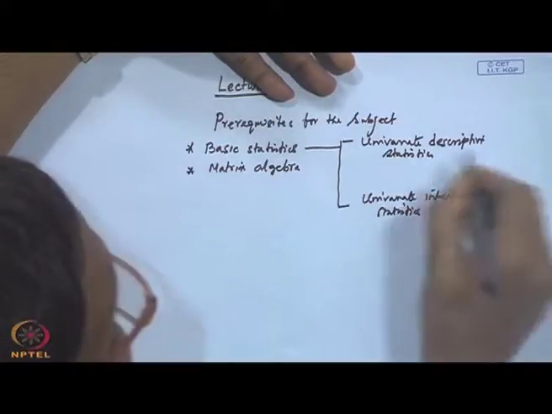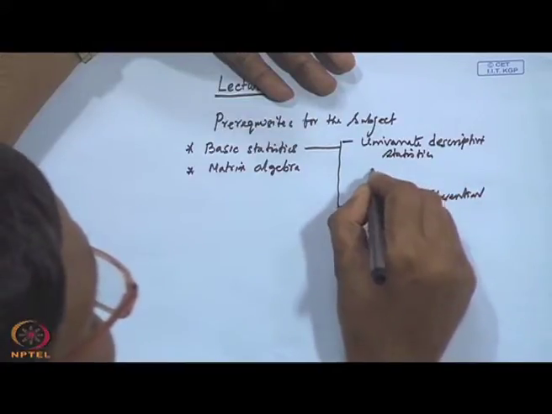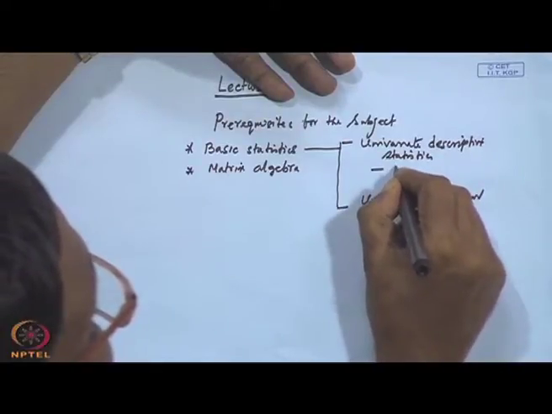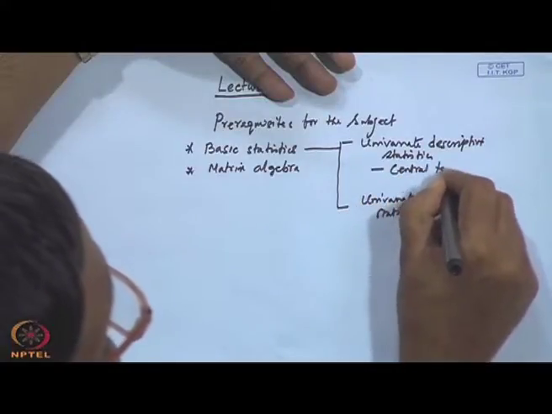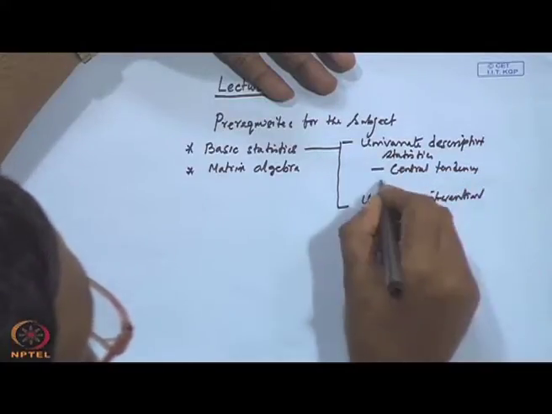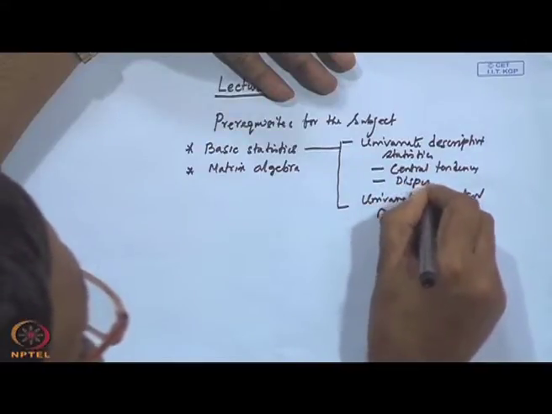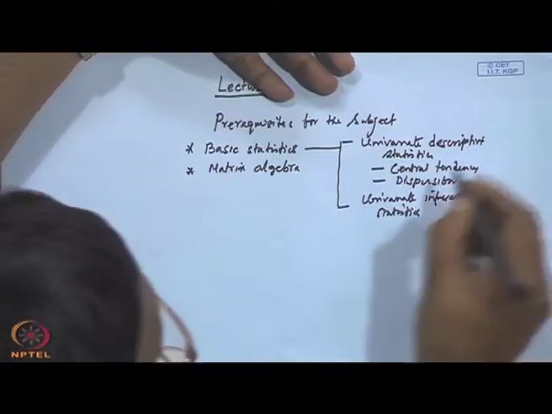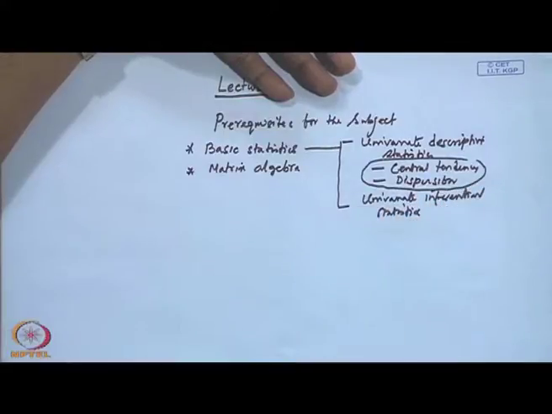So, again under univariate descriptive statistics, usually the central tendency and dispersion measures, these two issues are described under descriptive statistics.